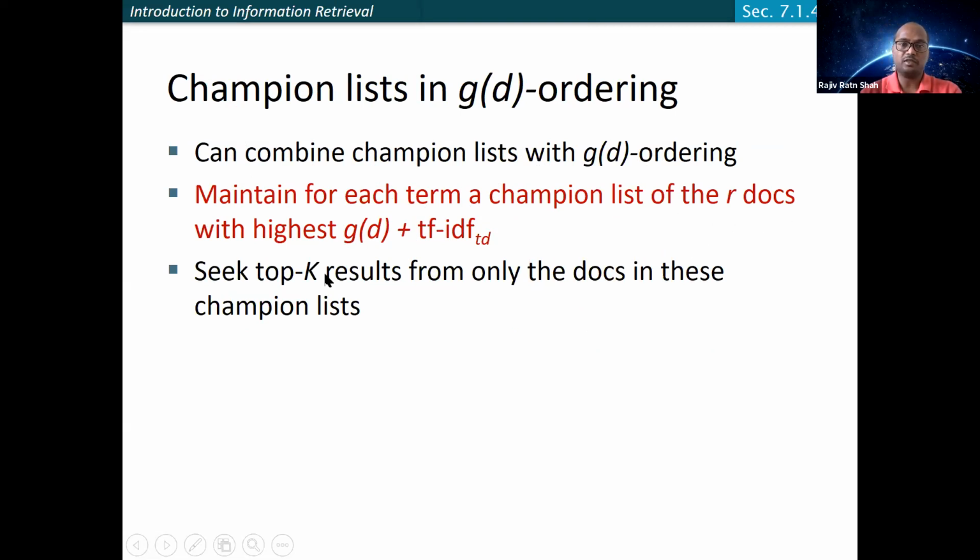In these R documents, you can finally select the top K documents if R is bigger than K. If it is not, then you need to think of other ways to increase the number of documents here so that you can return the top K documents.